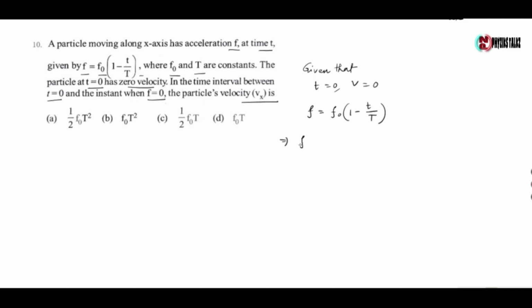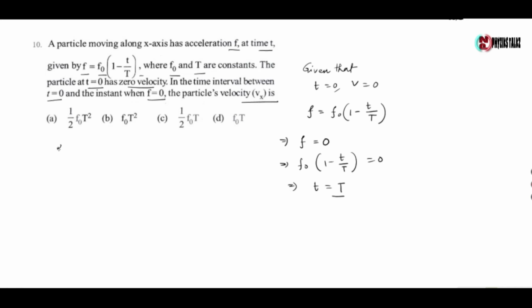So we put f equals 0, f0 into 1 minus small t by capital T equals 0. From this we have t equals capital T. So the time when the acceleration is 0 is small t equals capital T.